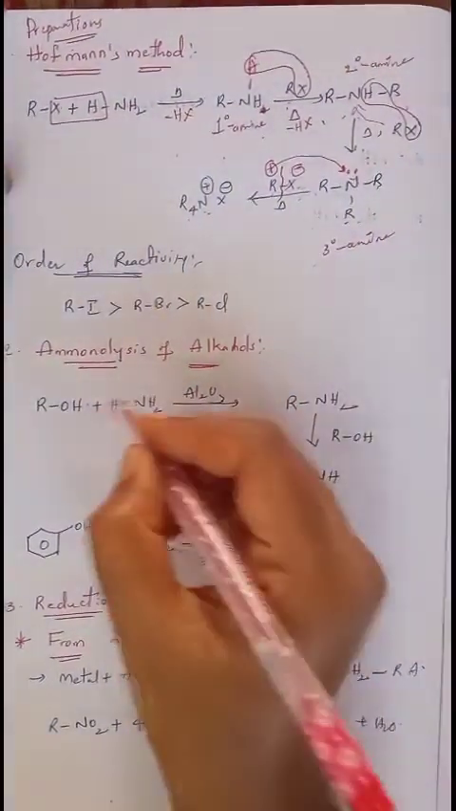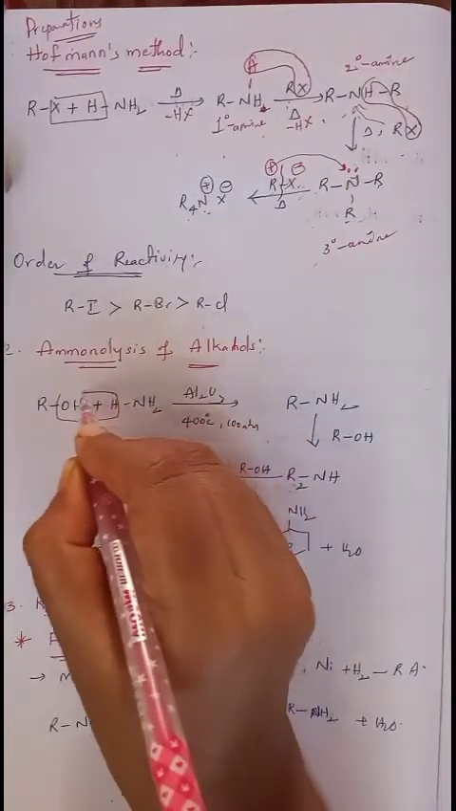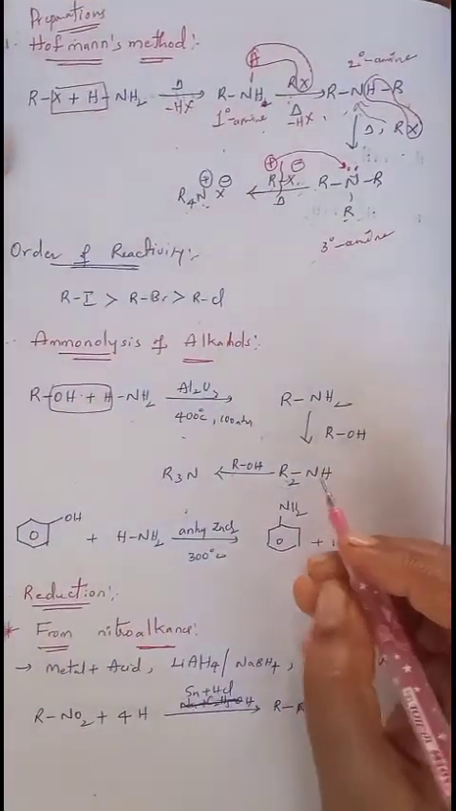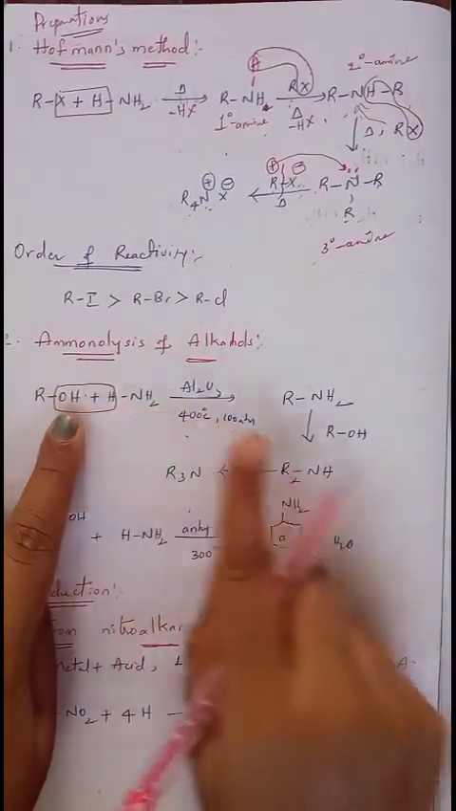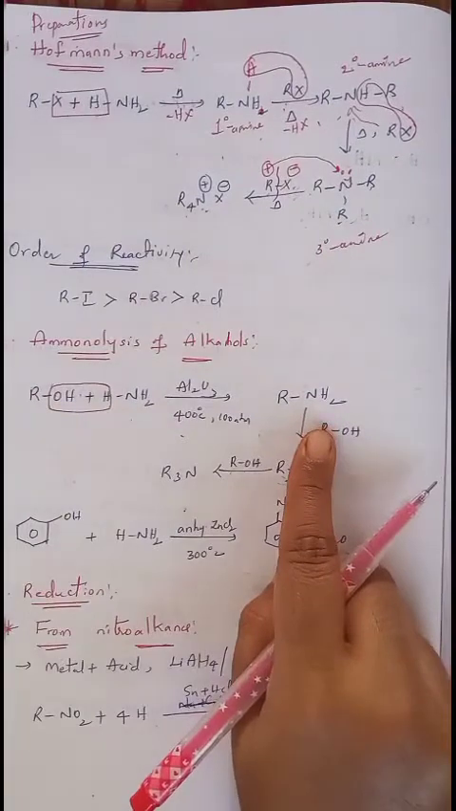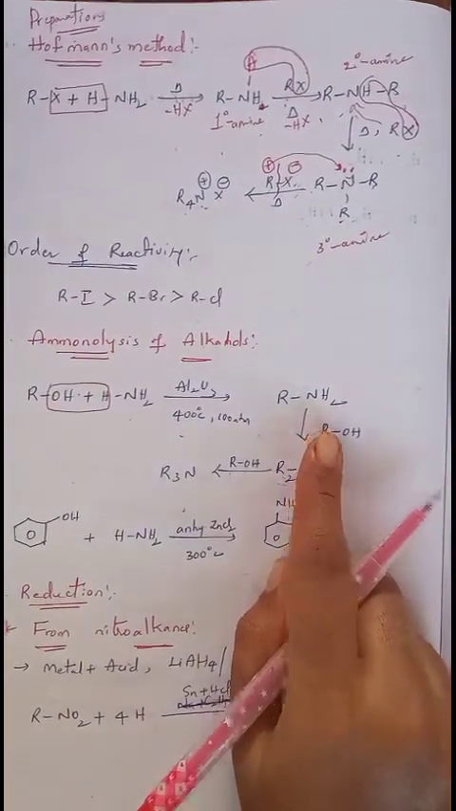What happens here? You can observe removal of H2O. OH of alcohol and hydrogen of amine together eliminate as H2O. And what is left here? R group and NH2. They react together to form RNH2, which is nothing but an amine. Which amine is it? Primary amine.